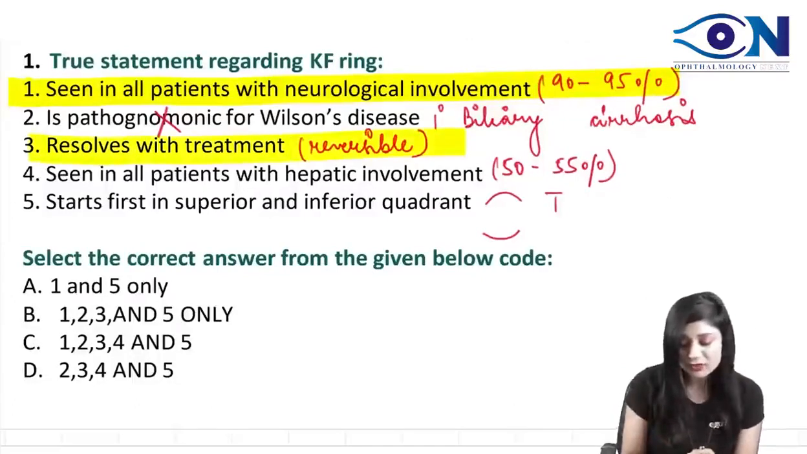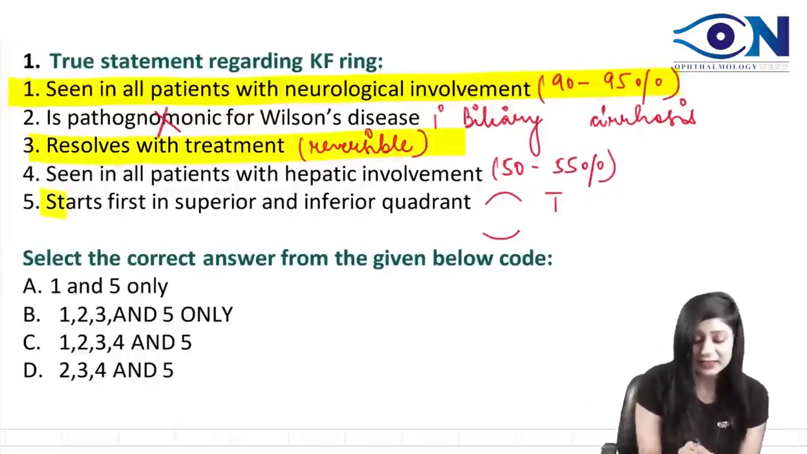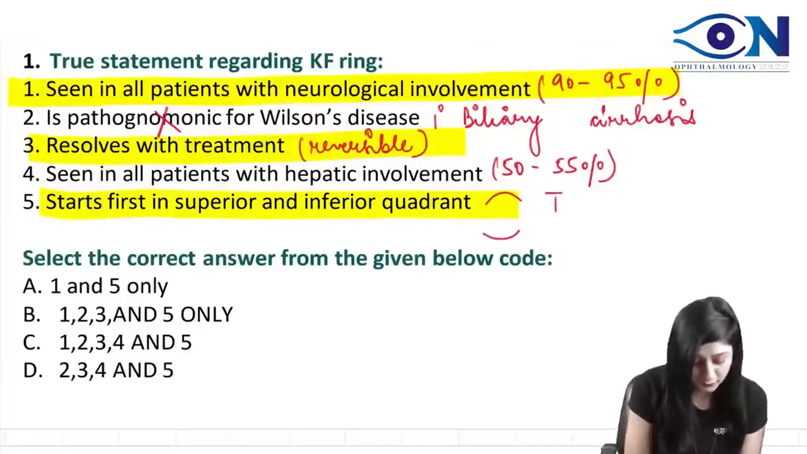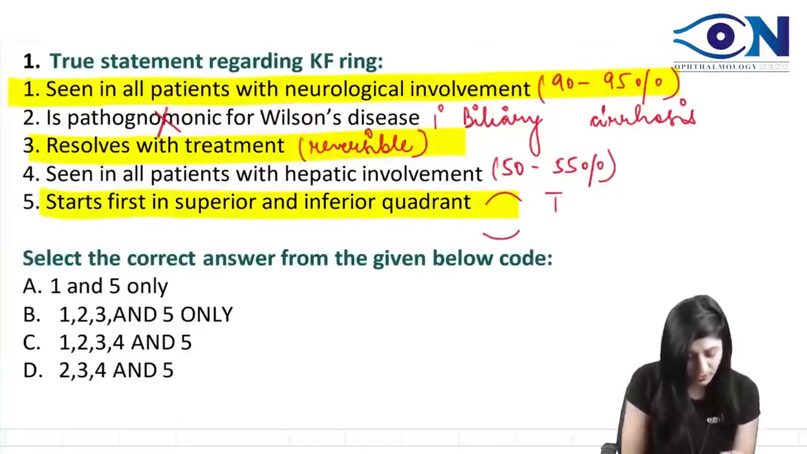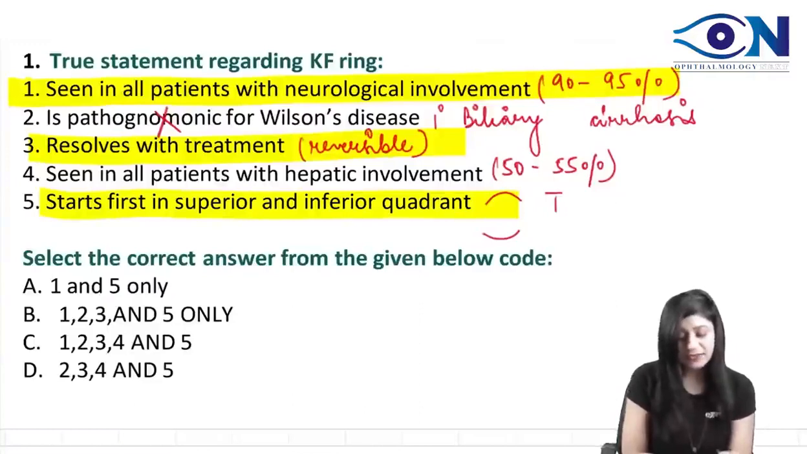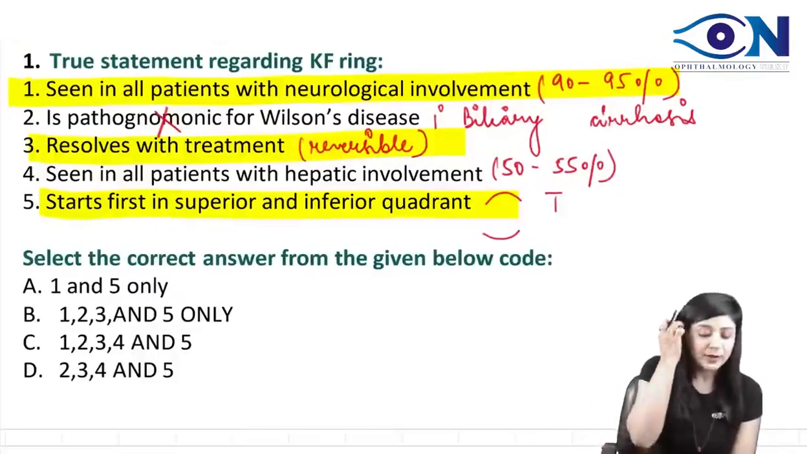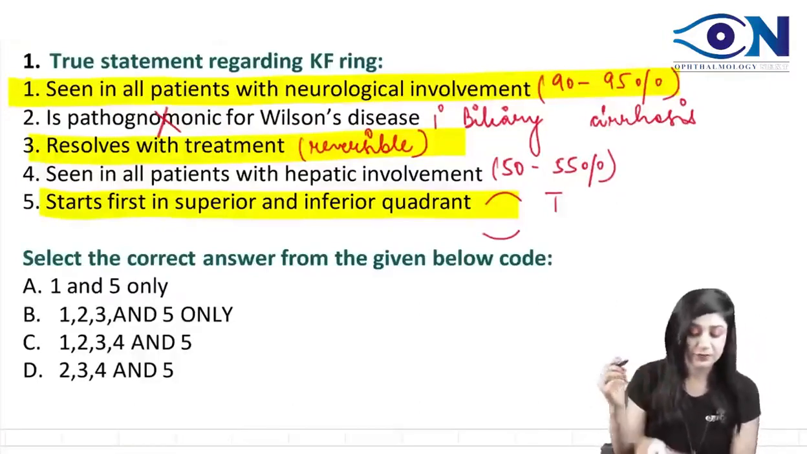Seen in all patients with hepatic involvement. No, because 50 to 55%. And seen in the first in the superior inferior quadrant. So it is 1, 3 and 4. So I think none of the choices are right here. Maybe they have given something wrong here, but it is actually 1, 3.